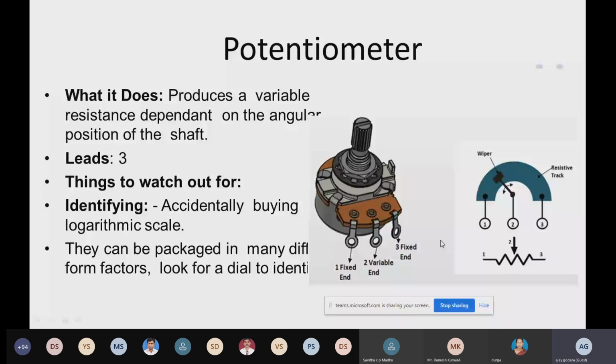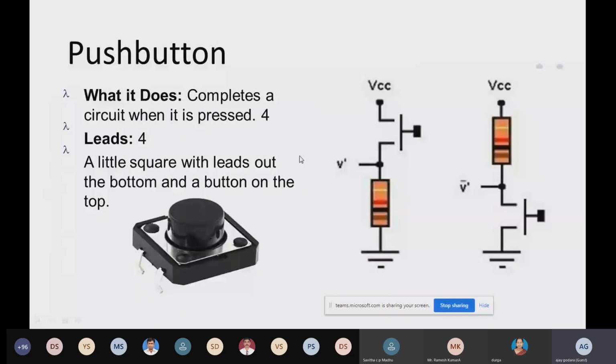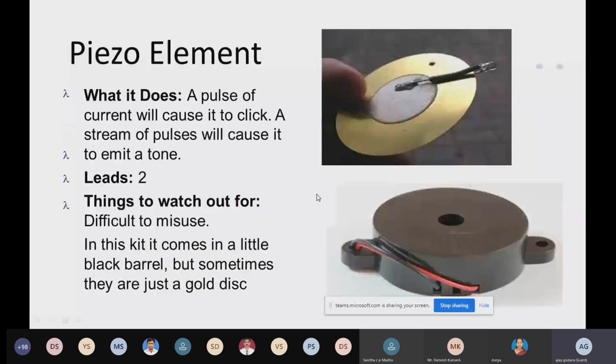Whenever we are going to use a push button, we have to use one pull up and pull down resistor over there. How you can use that pull up, pull down resistor in a very simple way is very interesting, and that I'm going to discuss over here. First we are going to use digital input using a push button, and after that we are going to use analog read using one very important sensor, that is the LDR sensor. You can use a buzzer for getting different frequency and tone.